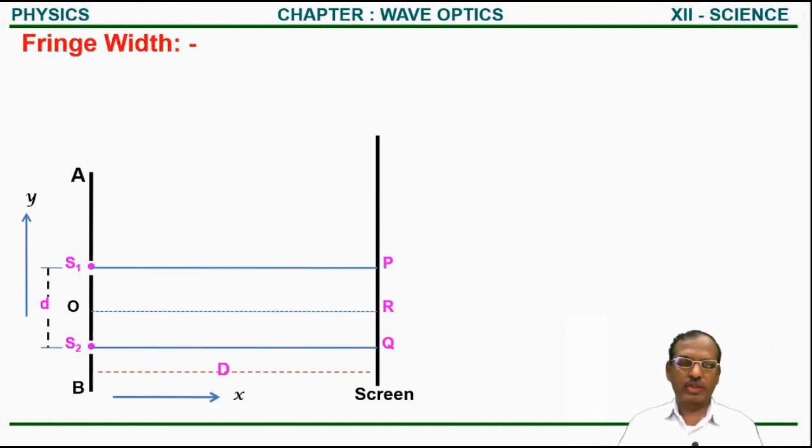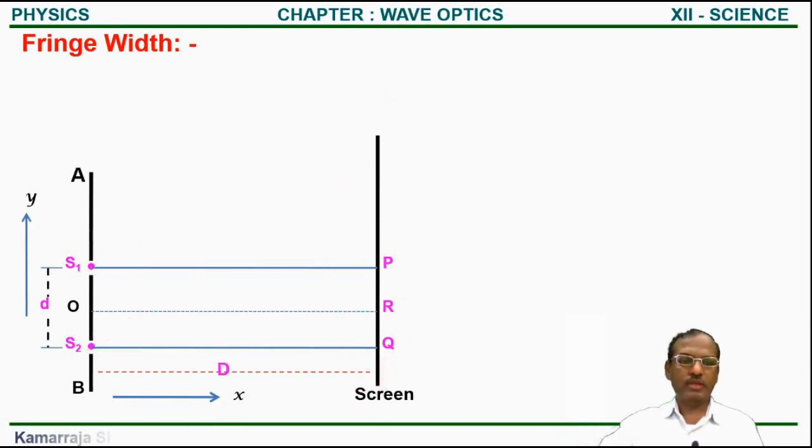अभी तक हमने जितना टॉपिक देखा उसके हिसाब से ये एक पूरा एक्सपेरिमेंटल सेटअप जो है ये हमें पता है। इस एक्सपेरिमेंटल सेटअप के अंदर A B ये स्लिट है, S1 and S2 are the two linear sources which are at a distance small d. In front of this slit we place a screen which is at a distance capital D, and when the light waves come from S1 and S2, on that screen we get an interference pattern.